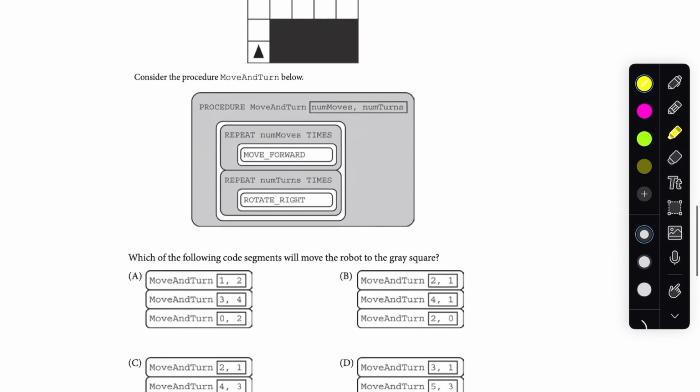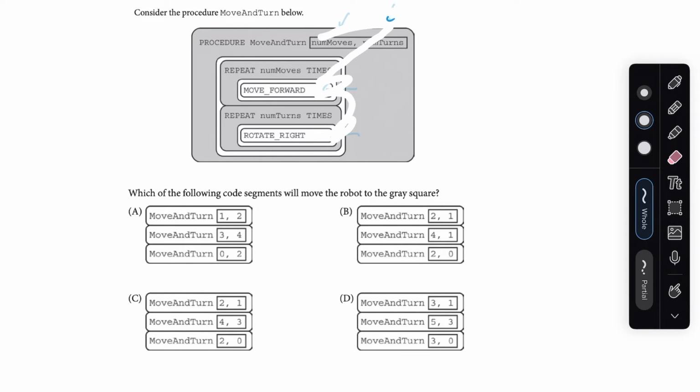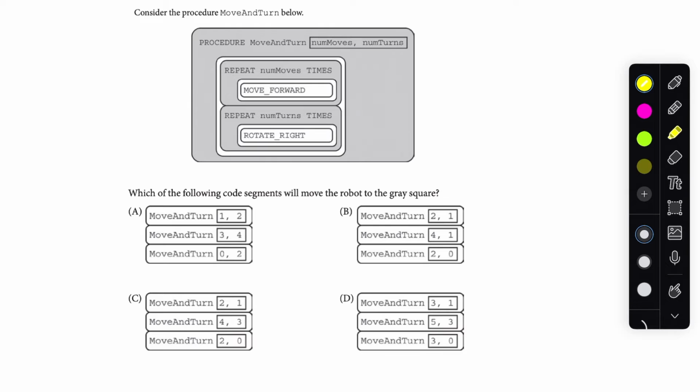So then it says, consider the procedure move and turn below. So we have this code here, move and turn. It accepts 2 parameters, number of moves and number of turns. And as you might imagine, number of moves controls how many times we move forward, and number of turns controls how many times we rotate or turn. Okay. So then the problem says, which of the following code segments will move the robot to the gray square?